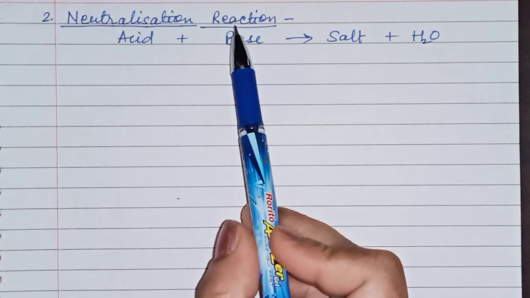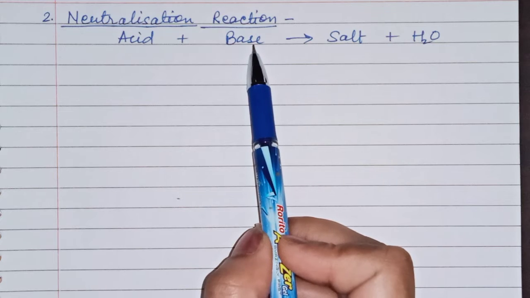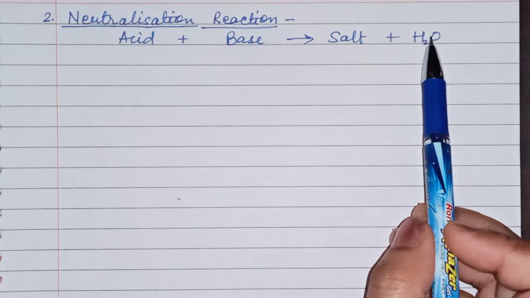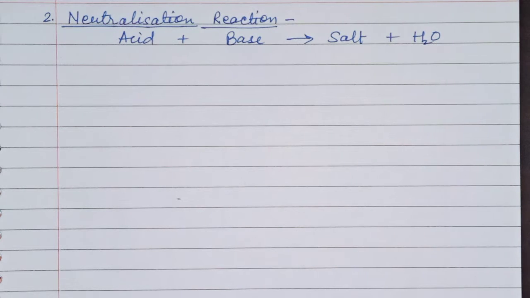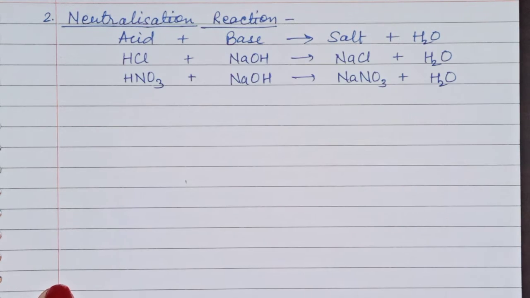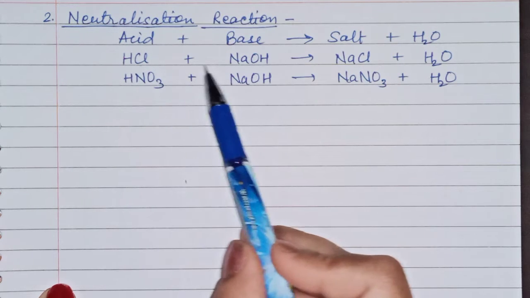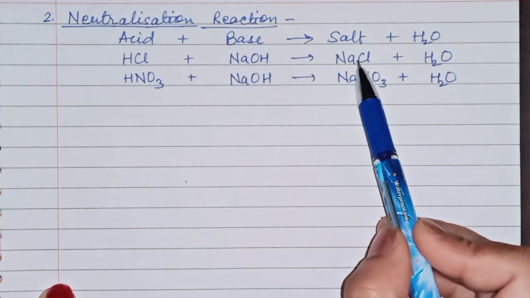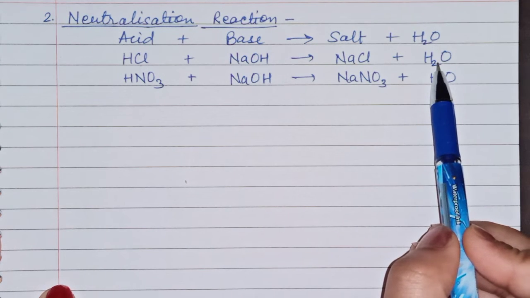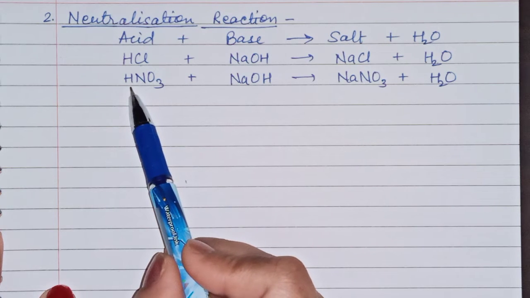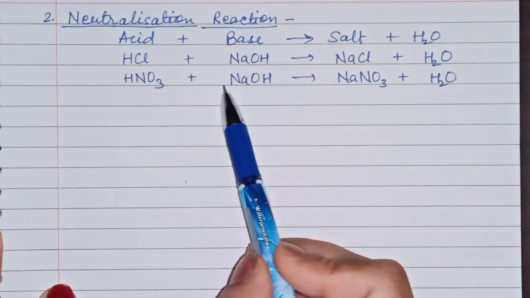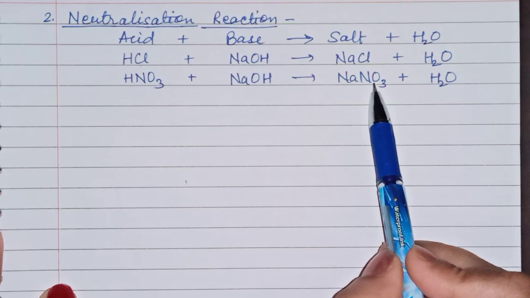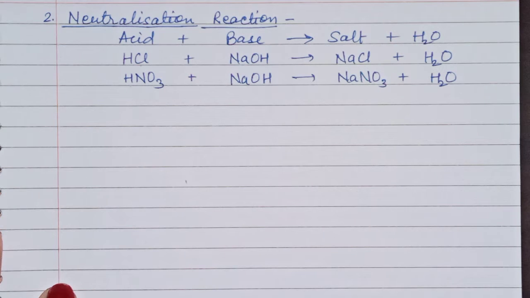Next is the neutralization reaction. When an acid reacts with a base, it will give salt and water. Only if it produces salt and water, then it is a neutralization reaction. Examples are hydrochloric acid and sodium hydroxide, which is a base. They both react to give sodium chloride, which is a salt, and water. Another example is nitric acid HNO3 and sodium hydroxide. They both react to give sodium nitrate, which is a salt, and water.